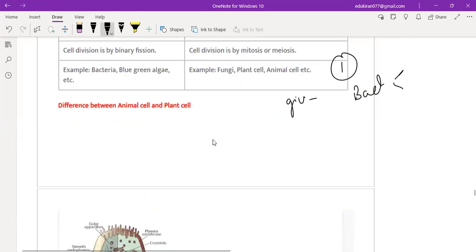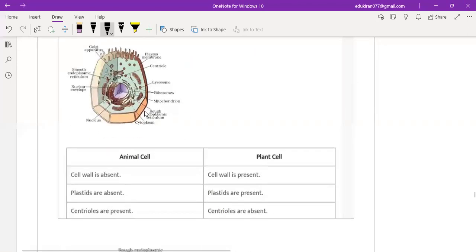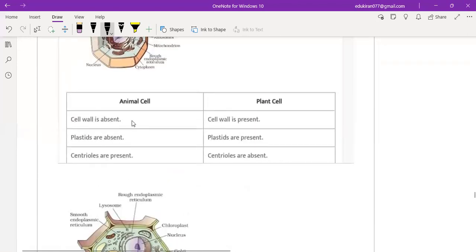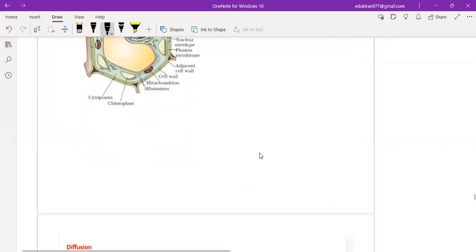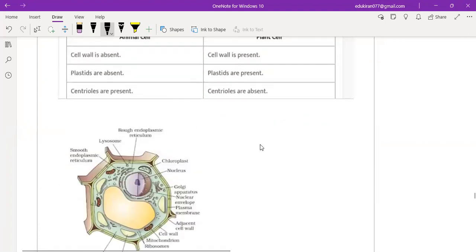Now another difference is plant cell and animal cell. Very, very important. Over here, cell wall is absent, cell wall is present. Plastids are absent, plastids are present. Centrioles are present, centrioles are absent. Clear? Yes, ma'am. Okay.